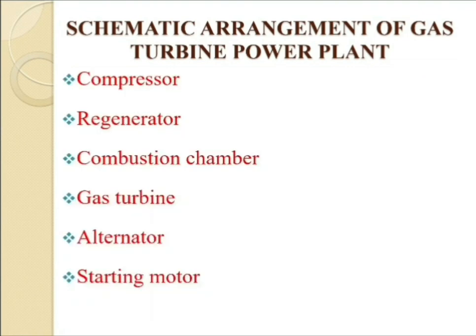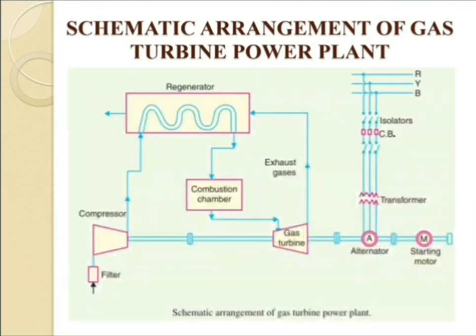Now we are going for the individual function of the compressor. The compressor used in the plant is generally of the rotary type. The air at atmospheric pressure is drawn by the compressor via a filter, which removes the dust from the air. The blades of the compressor push the air between stationary blades to increase its pressure. Thus, air at high pressure is available at the output of the compressor.